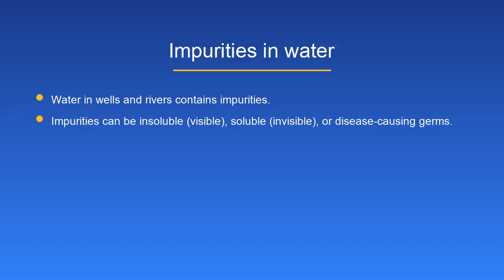Impurities in water. Water in wells and rivers contains impurities. Impurities can be insoluble, visible, soluble, invisible, or disease-causing germs.